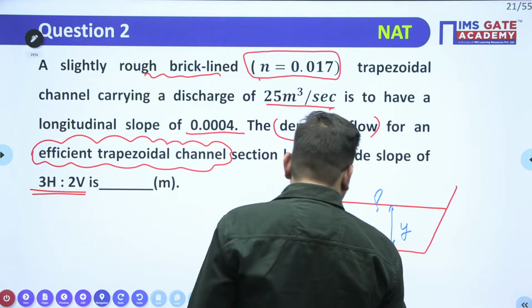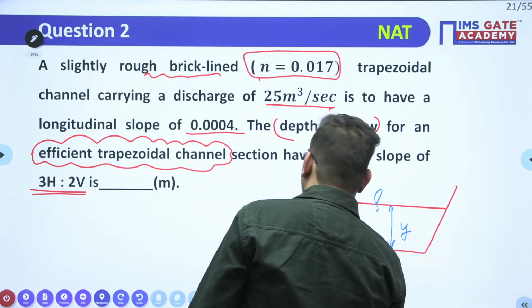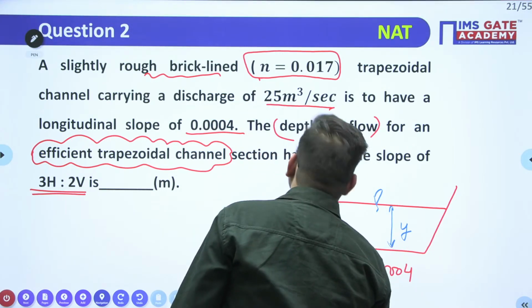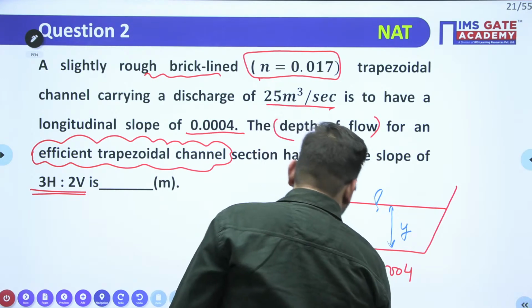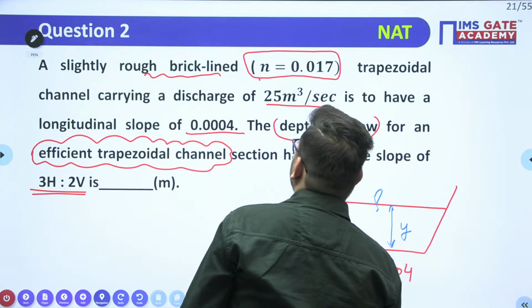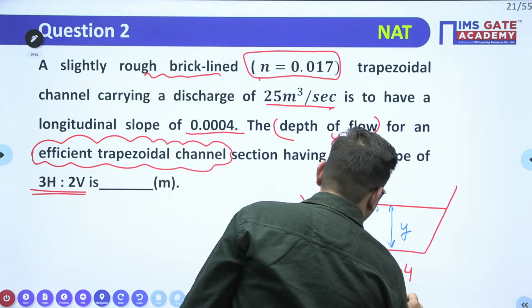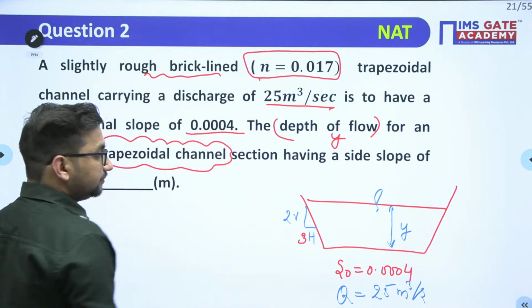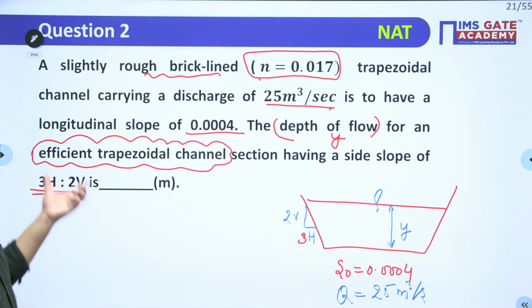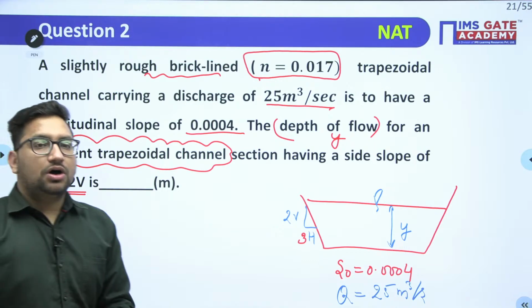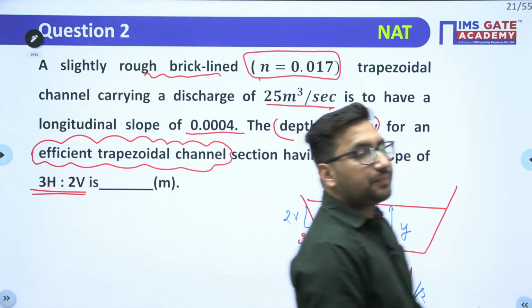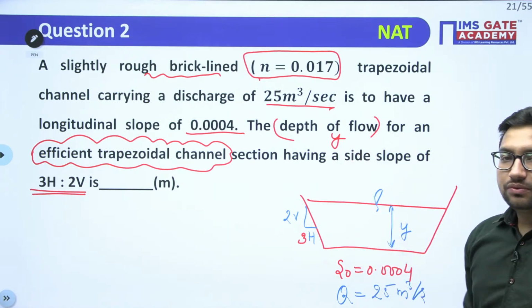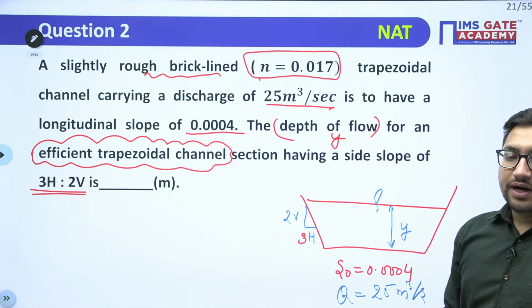Longitudinal slope is given, that is S0 value, which is 0.0004, and also given is the discharge Q, equal to 25 meter cube per second, right? This is the data given to you. Also it is mentioned that this is the efficient trapezoidal channel. Now try to find out this depth value.